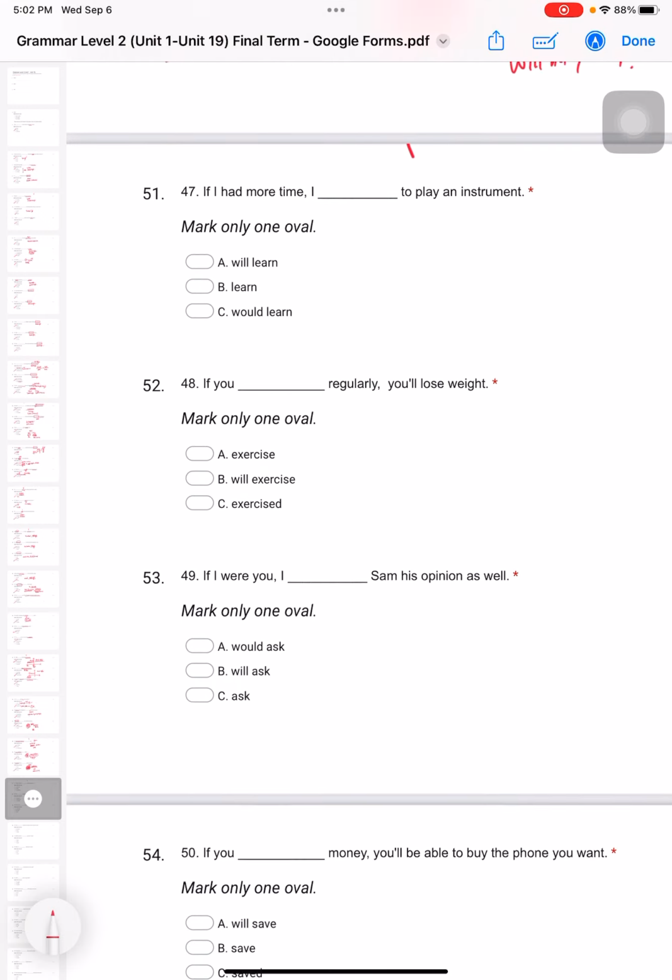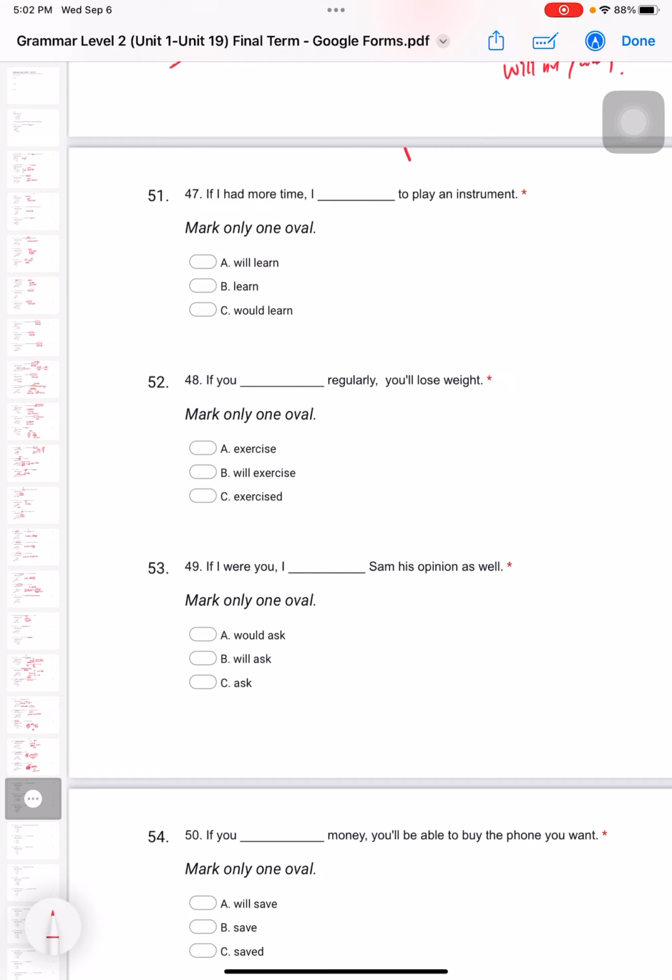Okay. Now 47. Okay, this is talking about conditional. If I had more time, I to play an instrument, okay? This is talking about conditional. So conditionals 有条件性的, there are four types, type 0, 1, 2, and 3.